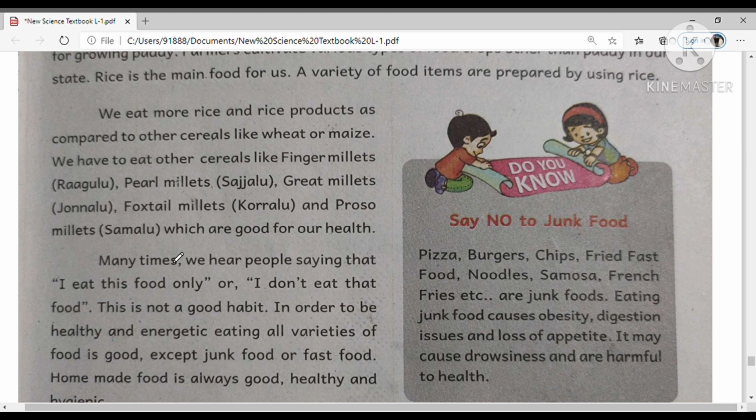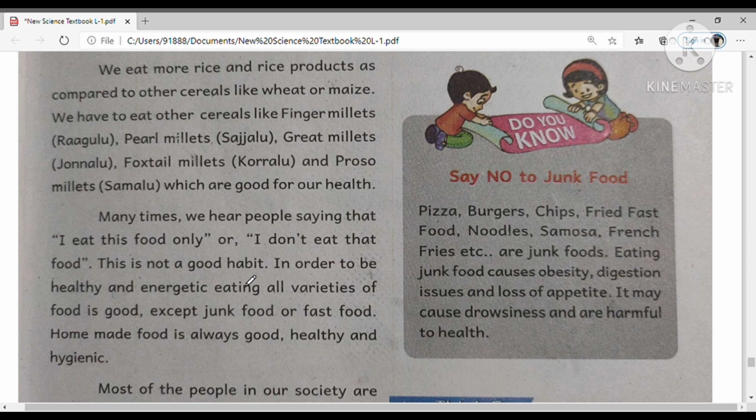Many times we hear people saying that I eat only this food and I don't eat that food. This is not a good habit. Whenever your mother prepares biryani, it is very tasty and you eat it with interest. But if your mother prepares green vegetable curry, what do you say? No, mom, I don't like this. No, we should not say like that. In order to be healthy and energetic, we have to eat all varieties of food that are good for our health, except junk food or fast food.